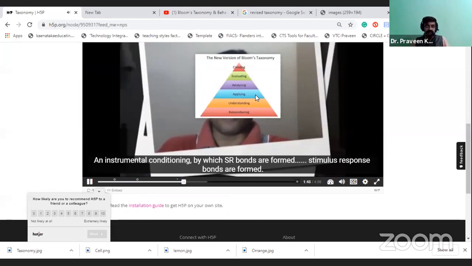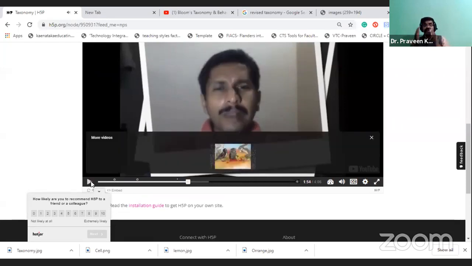Along with what the teacher is going to explain, on the other side you can show some images. The explanation and the image will be correlated, which will give complete enhanced knowledge for the learners. That will be one useful thing.